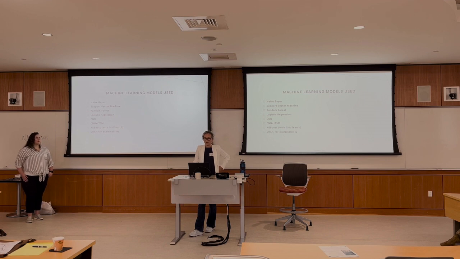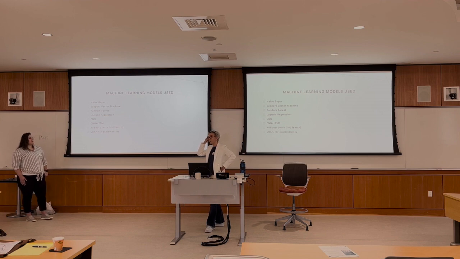Once we got into the experimentation phase, we used a few different vectorization techniques and threw them at some of these models: naive Bayes, support vector machine, random forest, logistic regression, convolutional neural networks. There's a typo on this slide that should be LSTM for long short-term memory, as well as XGBoost and GridSearch. And then we used SHAP for explainability to try and make an attempt to say, okay, this is why the model is saying whether it's this or that.